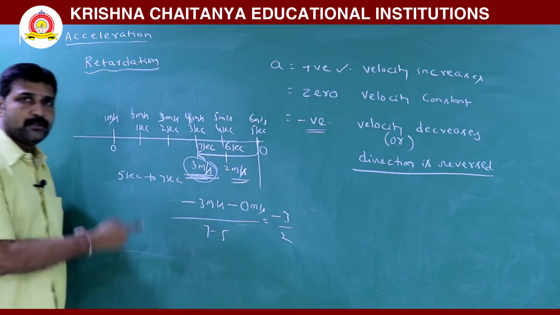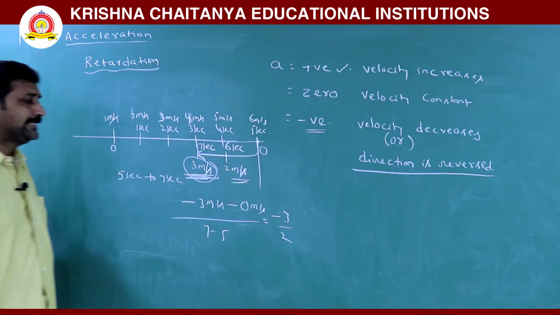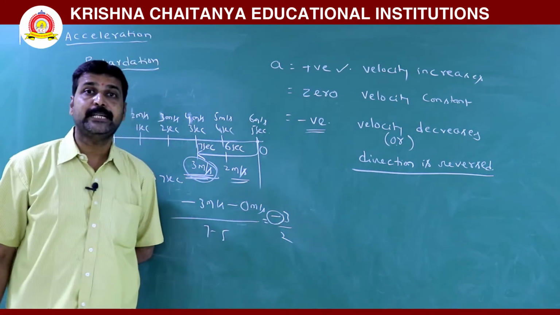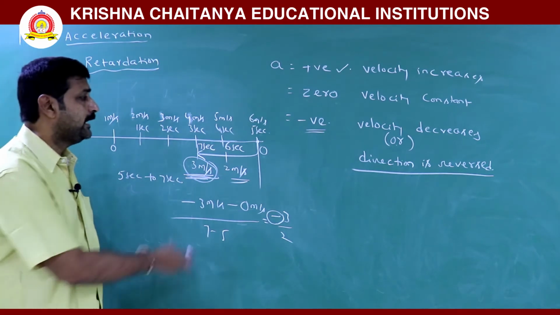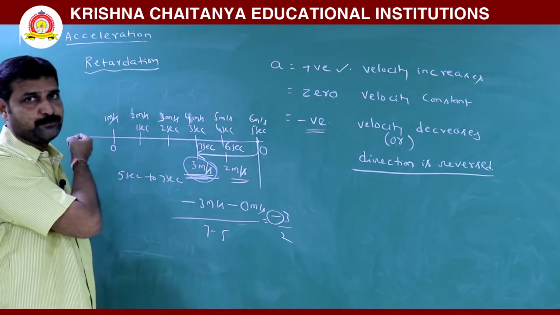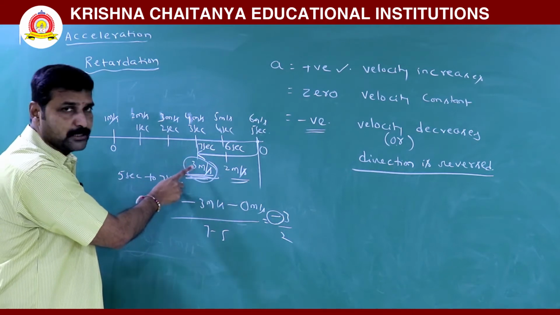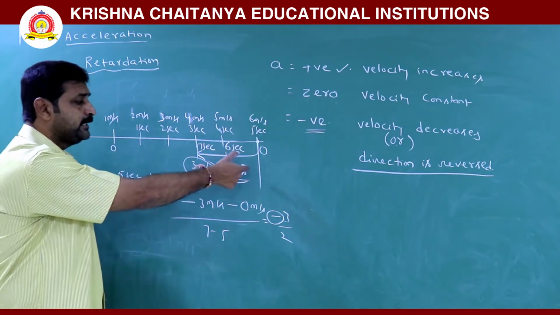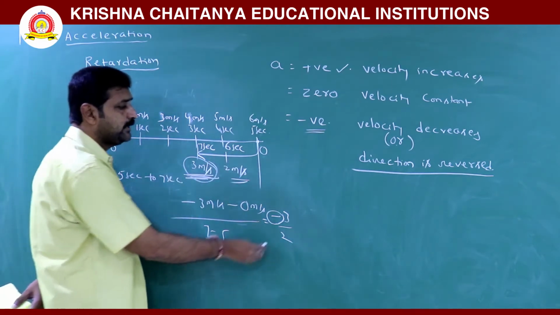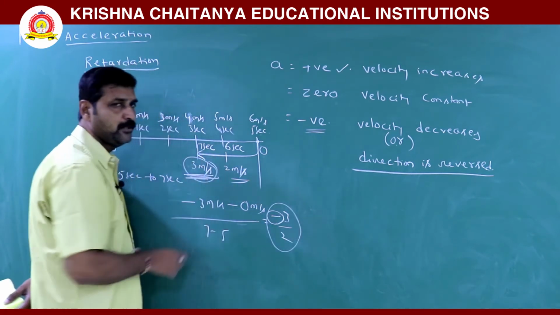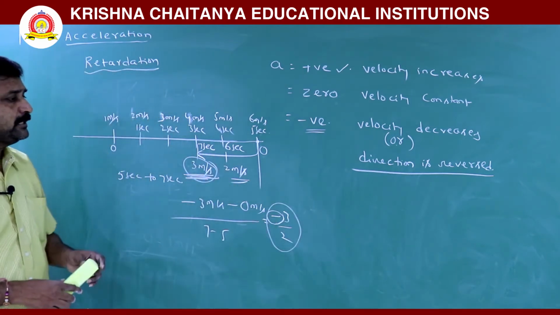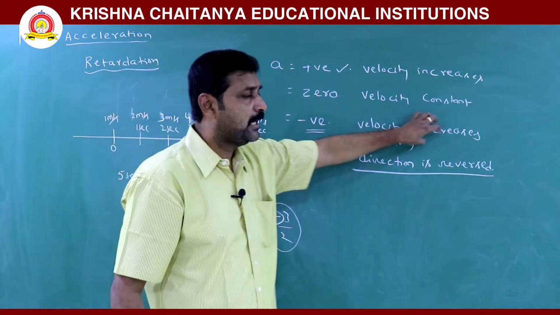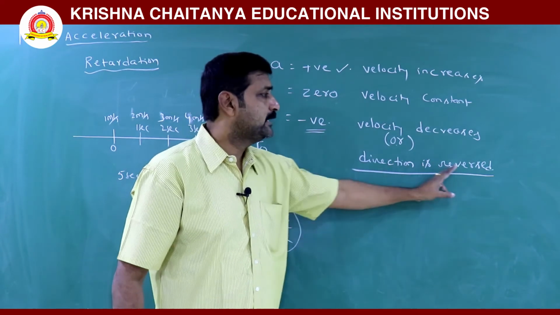This negative term doesn't indicate acceleration is decreased. This negative term indicates acceleration is in the opposite direction. Even though speed increased, remember speed increased, but direction is reversed. That's why acceleration is minus 3 by 2. So the acceleration term may be negative, but not because of a decrease in velocity, since direction is reversed.